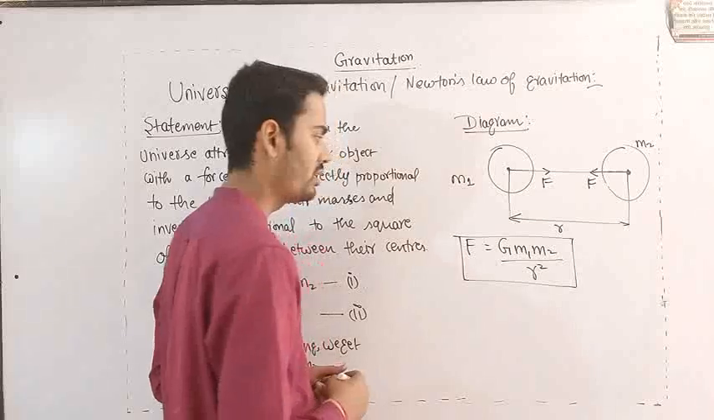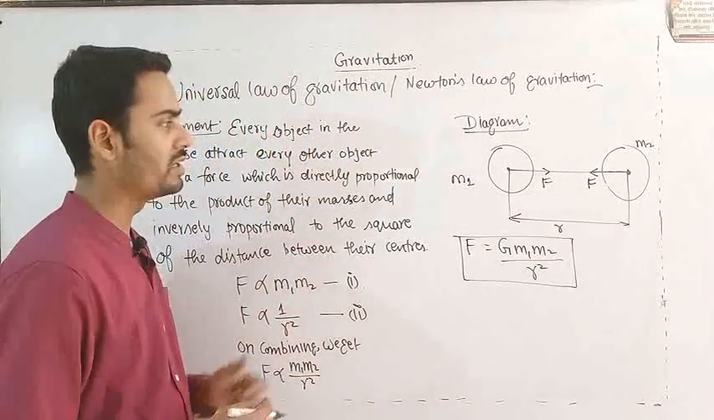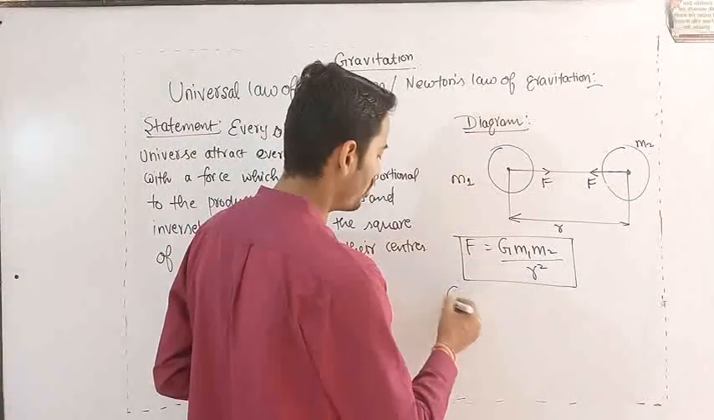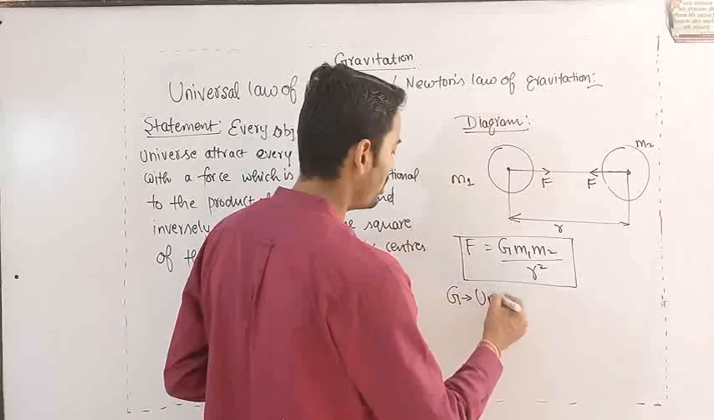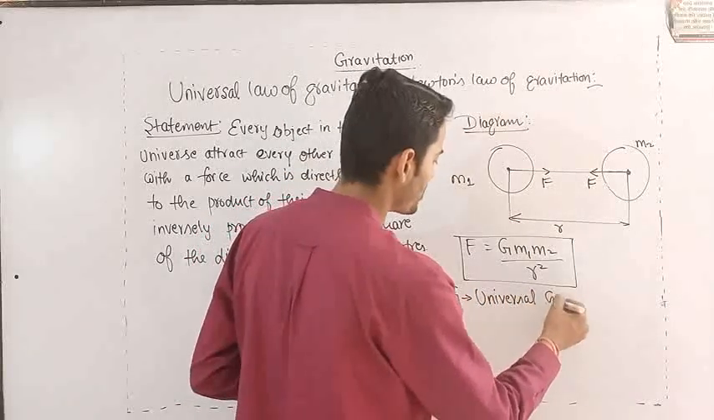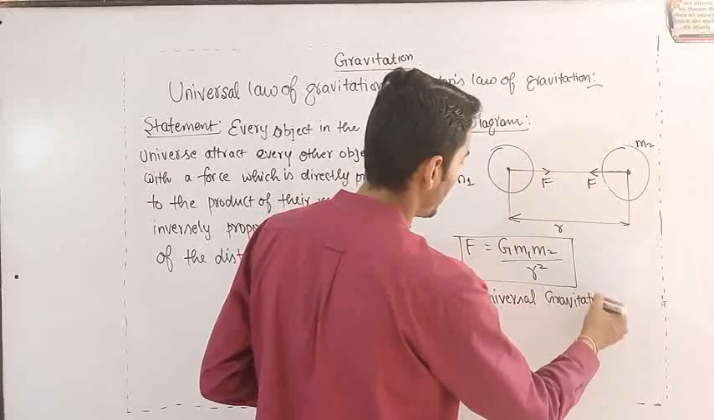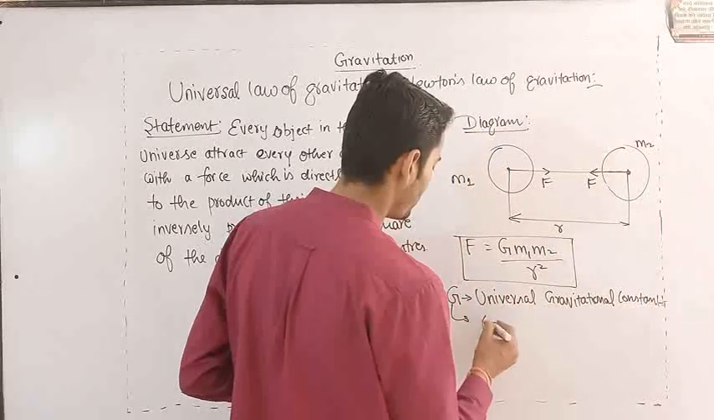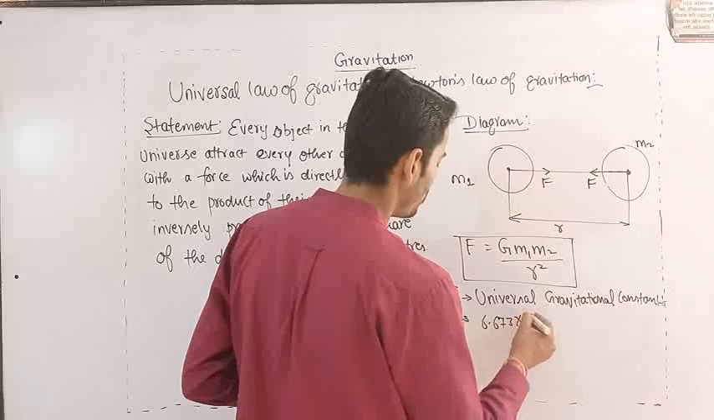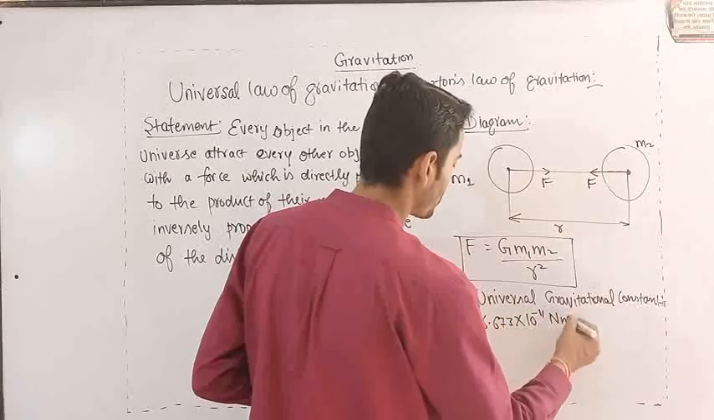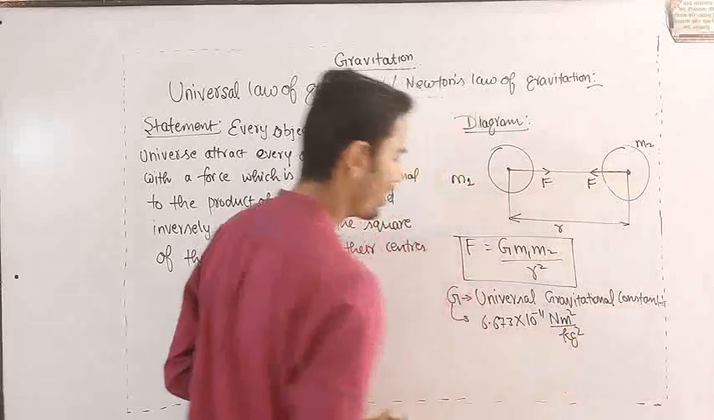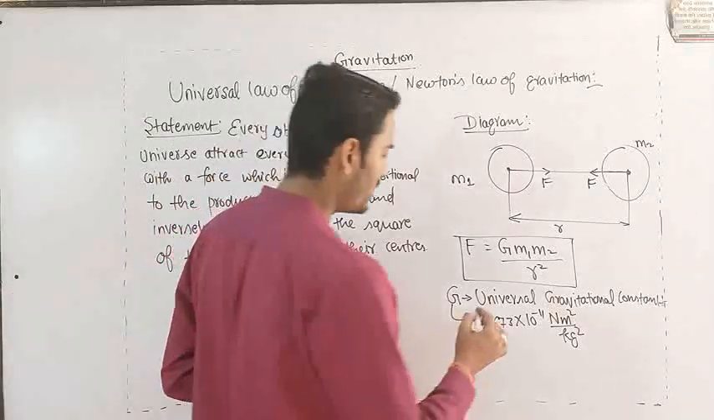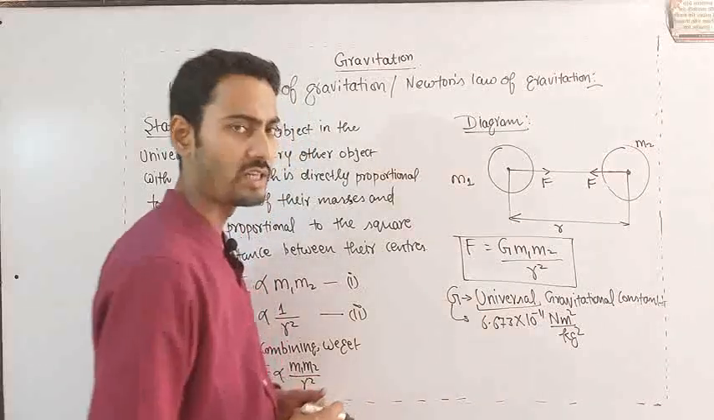So this is the expression which Newton derived if the two objects are placed at a distance small r from each other, having masses m1 and m2. Now this proportionality constant is called the universal gravitational constant, and its value is 6.673 into 10 to the power minus 11 Newton meter square upon kg square. This value remains constant everywhere throughout the universe. That is why it is called the universal gravitational constant.